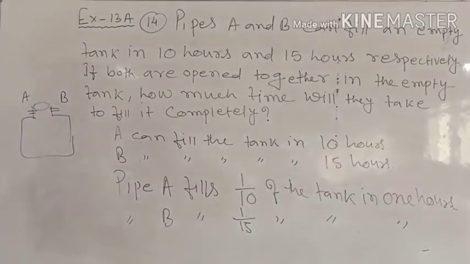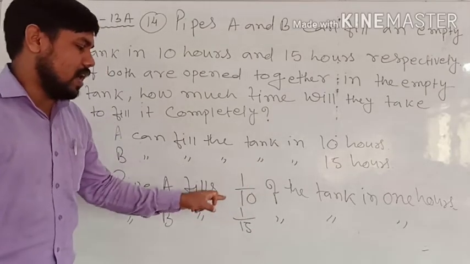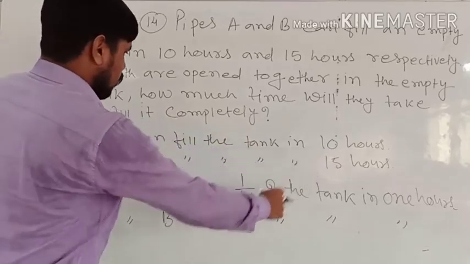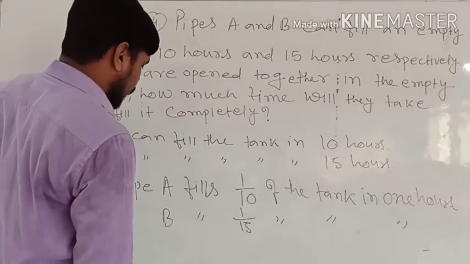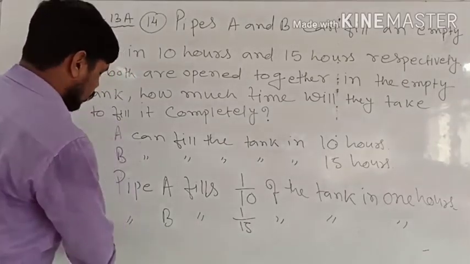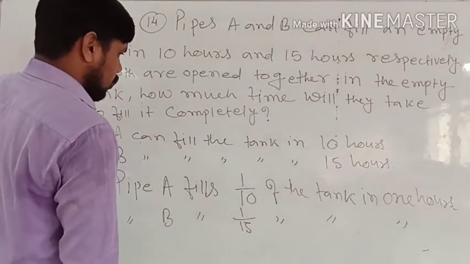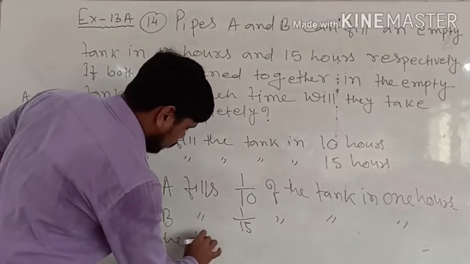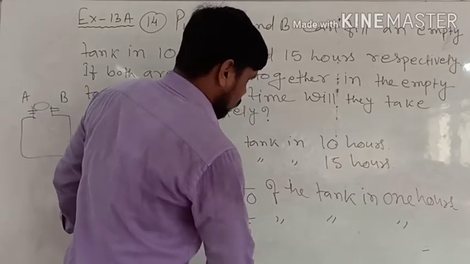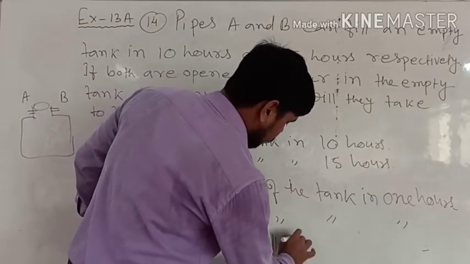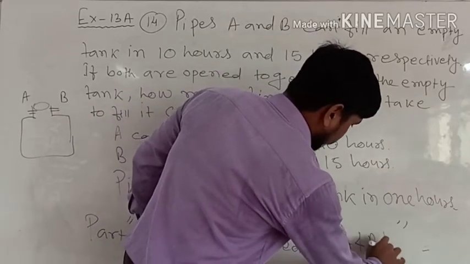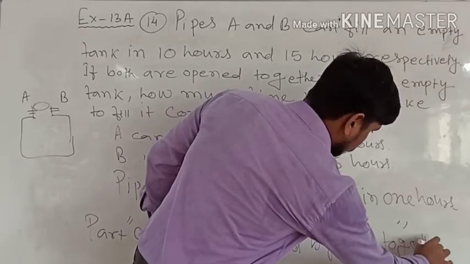Now the question is saying we have opened both together. So if we count both together, the part of the tank filled in 1 hour will be the sum of both. So show the total time taken by A and B, the part of the tank filled by A and B together.